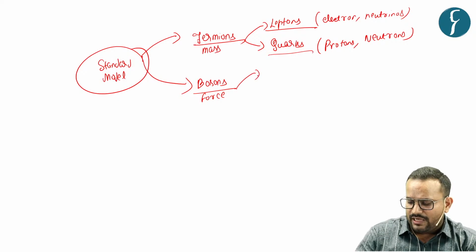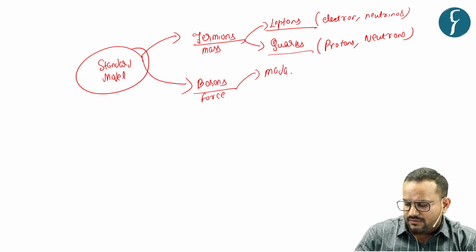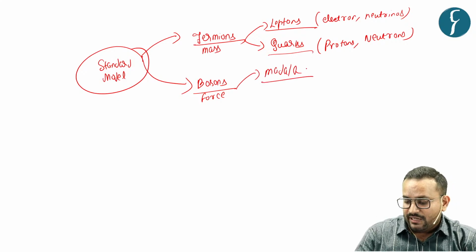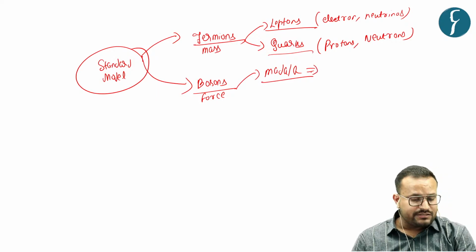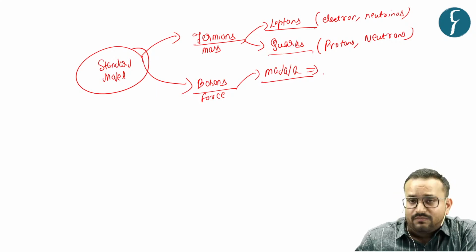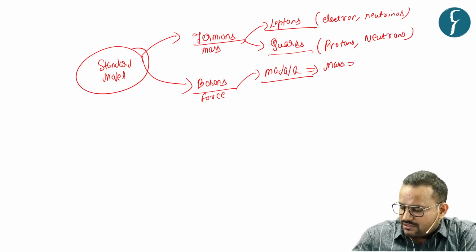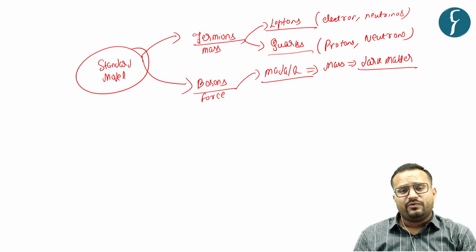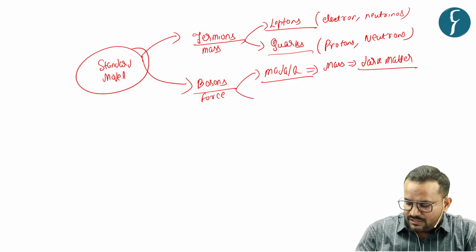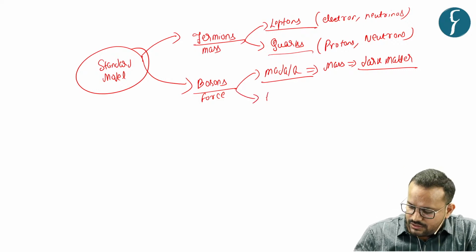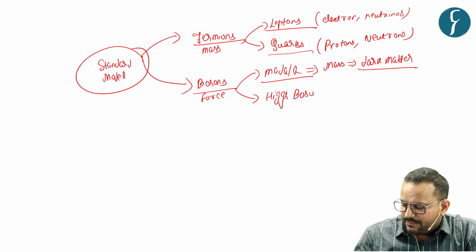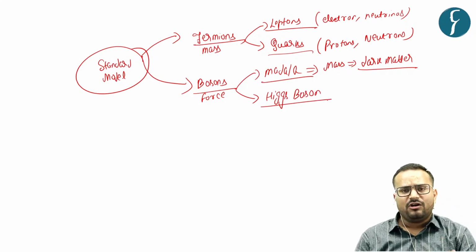In boson, you have the Madala boson basically, and this Madala boson is seen as responsible for imparting mass to what? Dark matter, which comprises around 27% of the universe. Similarly, you have the Higgs boson, and this is where this concept comes, Higgs boson, that is the God particle.